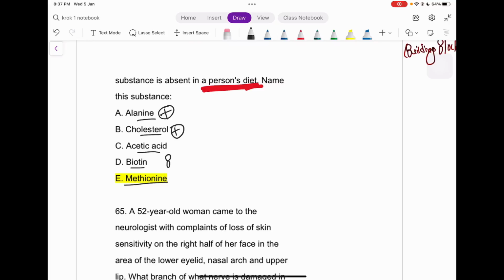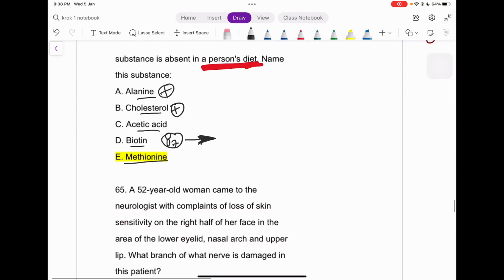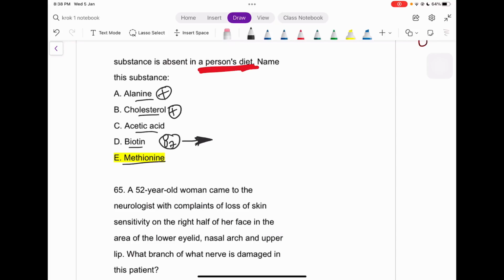Biotin is vitamin B7, and vitamin B7 deficiency may have a lot of problems, because a lot of reactions in our body have vitamin B7 as a cofactor. But if the patient is only having the edema, this can't be the answer. Okay, last is acetic acid.